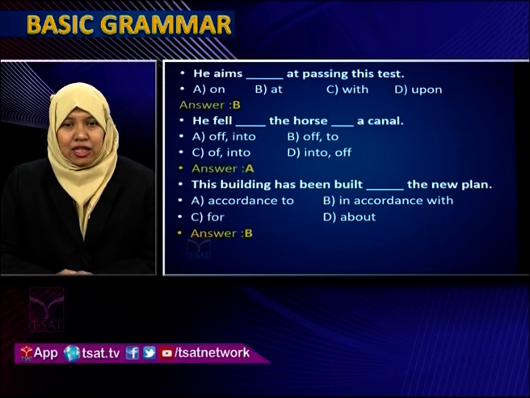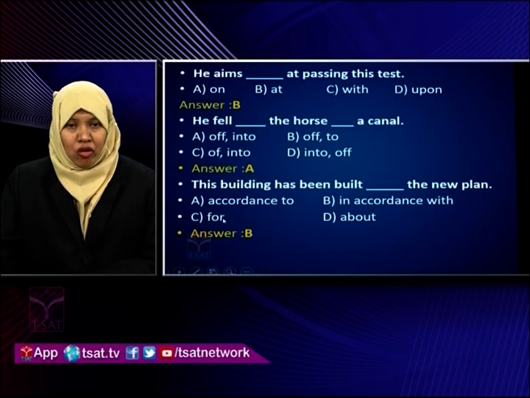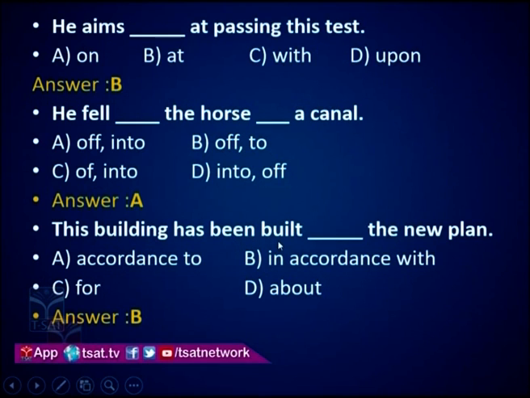Next, the building has been built dash the new plan. According to, in accordance with, option C, for, option D, about. The building has been built in accordance with the new plan. Here the new plan is mentioned. So you have to use in accordance with the new plan, according to the new plan, that means. So the correct option is B. You cannot use for the new plan, about the new plan.